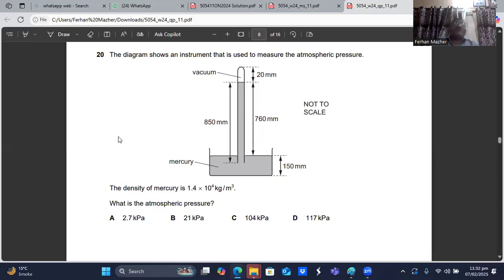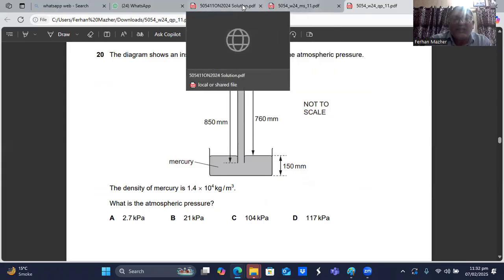The atmospheric pressure is this distance from the top of the mercury level in the tray to the top of the mercury level in the tube, and that is 760 mm of Hg. This is the pressure of the atmosphere, but they want us to write the answer in kilopascals. So I will use the rho gh formula. The rho, which means the density of the mercury, is 1.4 × 10^4 kg per meter cube, and this is the height. The g is 9.8.